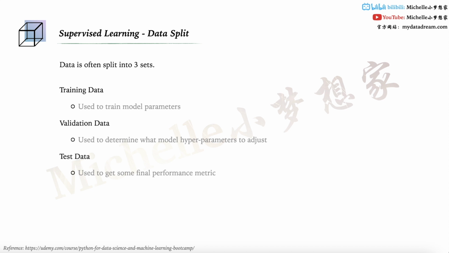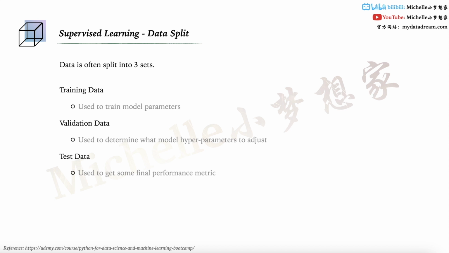Usually after collecting and cleaning the data, we are going to split the data into different data sets. We will use some data for training, some for validation, and the rest for testing. You may be curious about how we divide the data set into different categories. Actually, there are many ways to split the data set on the internet.